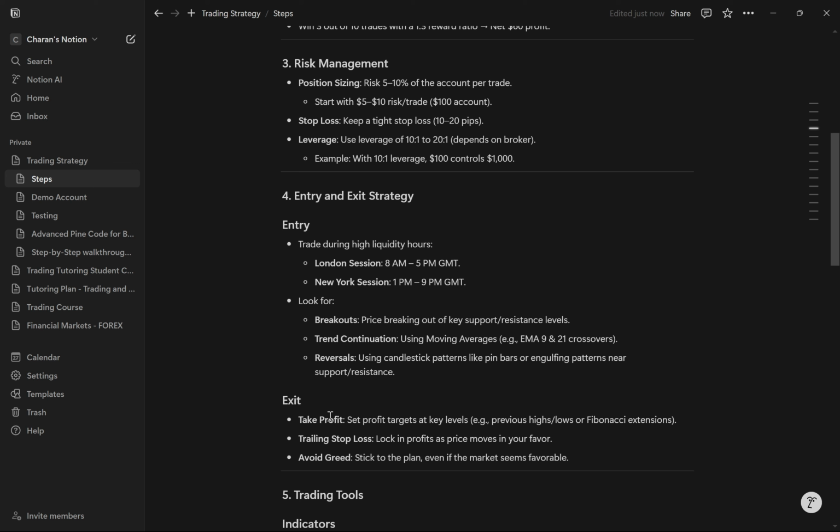And then we're going to look at trend continuation, where we'll just see the various indicators, which is mainly the moving average. And then we have our reversals, which includes using candlestick patterns like pin bars or engulfing patterns near support or resistance. So if you know the bullish engulfing, it just goes down. There's a huge bearish candle, there's a small candle, and there's a huge bullish candle. And so that shows the reversal. And also obviously the support and demand zones, the reverse of each.